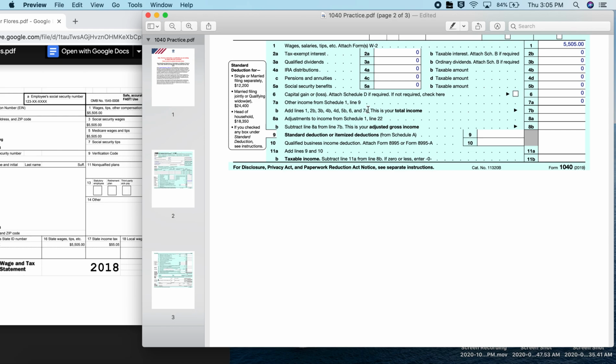And then we look at line 7B. And it asks us to add lines 1, 2B, 3B, 4D, 4B, 6, and 7A. So that is all of these numbers in this column. This does not focus on this section over here. So adding up all of these, we still end up with our $5,505.00.